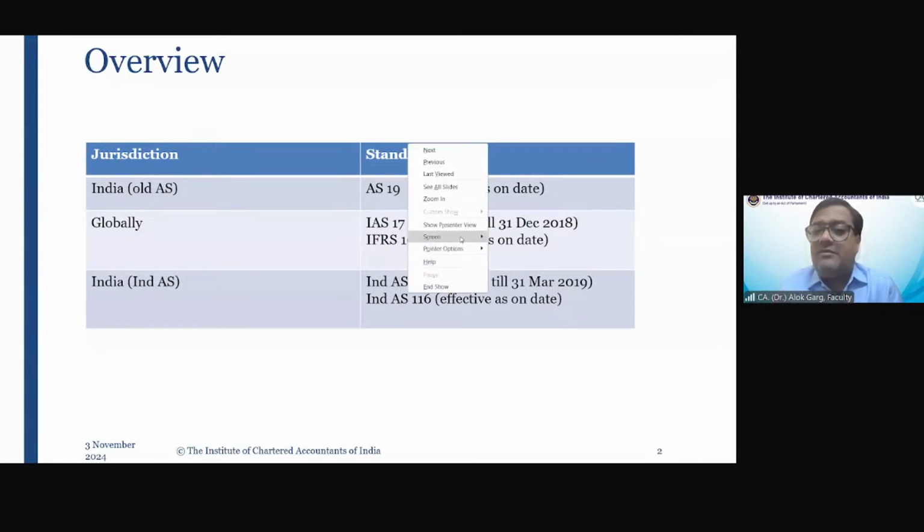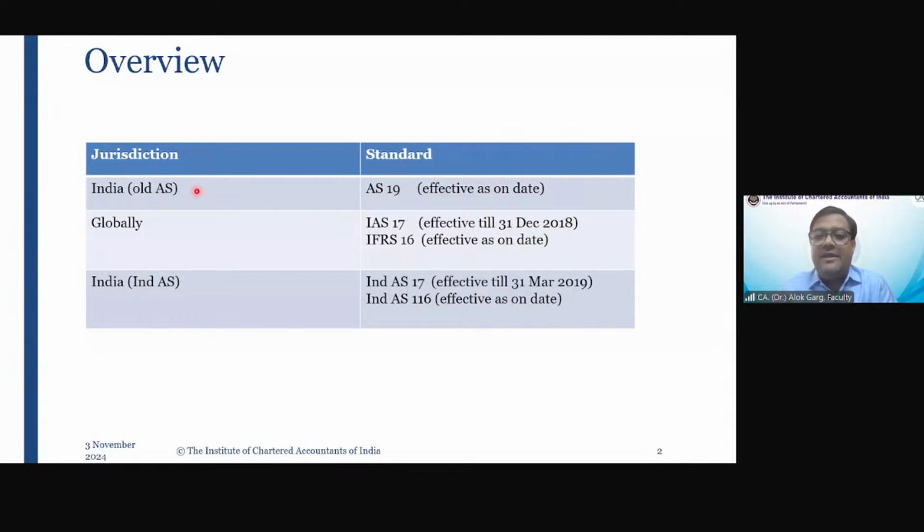If I talk about the three standards which always touch our lives as chartered accountants: in India, we have the old accounting standard, which is still applicable, Accounting Standard 19, effective as on date. Globally, IAS 17, International Accounting Standard 17, was effective till 31st December 2018. And IFRS 16 was applicable from 1st January 2019. It is effective as on date. In India, Ind AS 17 was effective till 31st March 2019, because we follow the financial year. Globally, the calendar year is followed.